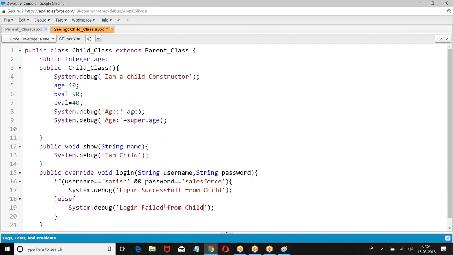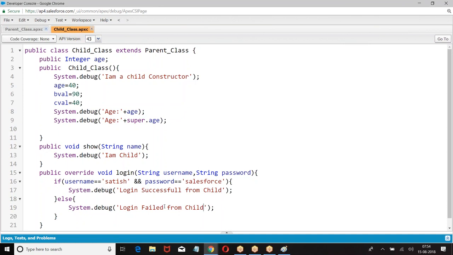Now it is allowing me to define the login method. Previously it threw an error message, but now I was able to redefine. So if a method is already there in the parent class, and it is not suitable to your requirement, then we can override that method in the child class.